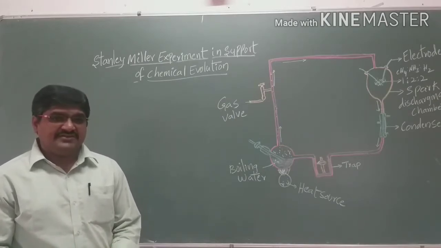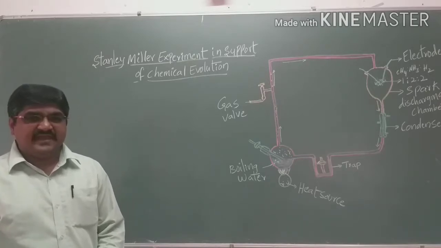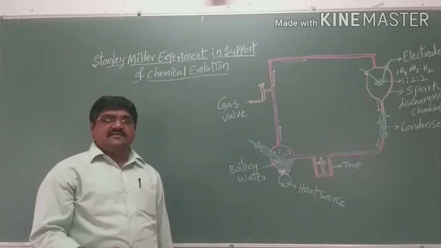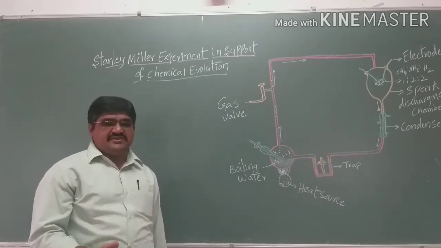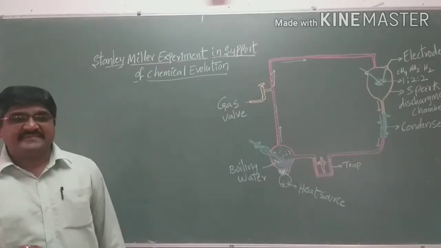In biological evolution, the heterotrophic cell that is present is converted, spontaneously, by mutation, into an autotrophic cell.